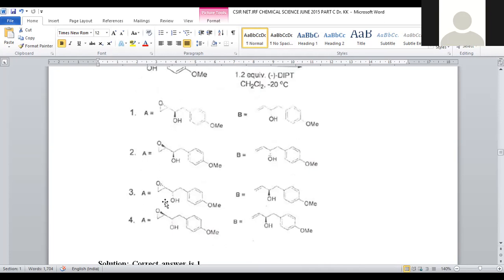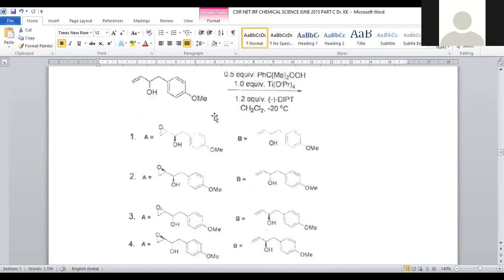Even in option number 3, we have that, but upon further hydrolysis, ring opening is carried out and the OH group stereochemistry will be varied. So retention is possible in the case of option number 3, so we can discard option number 3. The only possible answer will be option number 1.